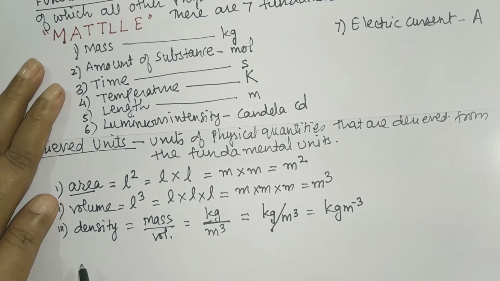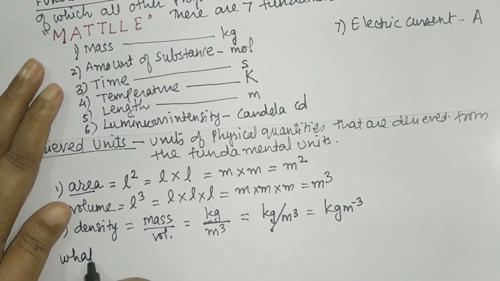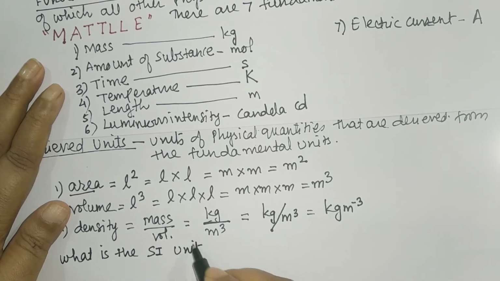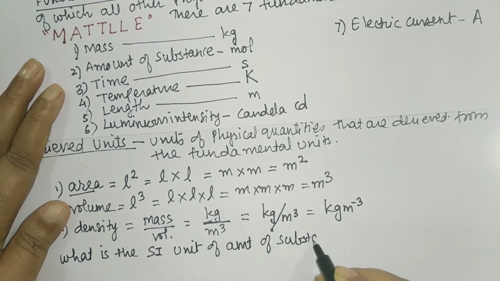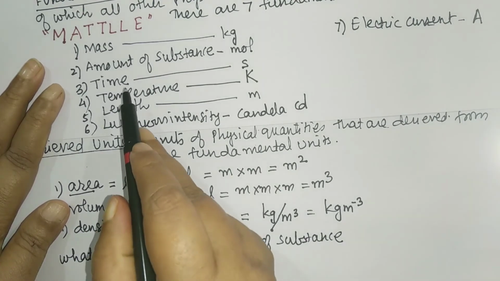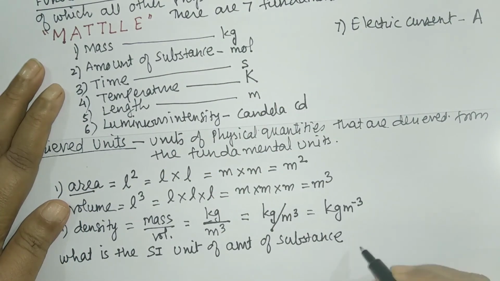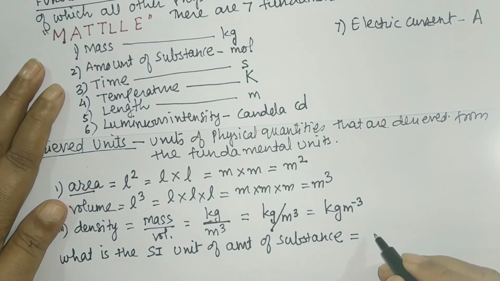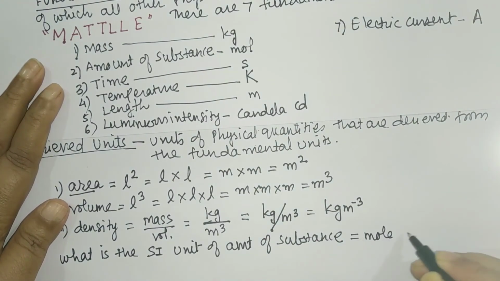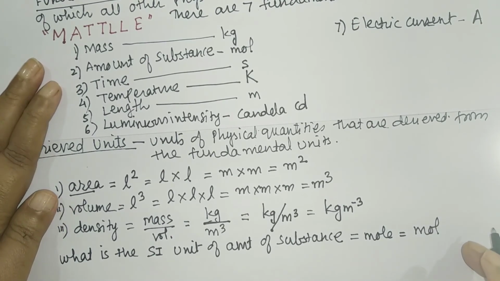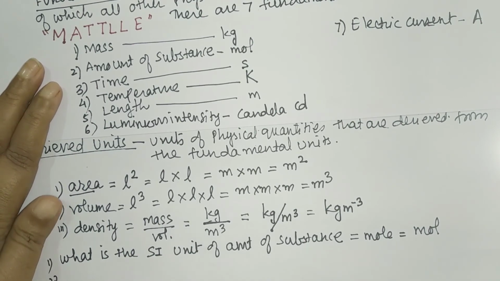Now, if I ask you the question, what is the SI unit of amount of substance? So what is the unit? So for that we have to go for this. See this amount of substance. What is the unit? Is mole. So the unit here, what is the SI unit? Students, it is written as mole, but the unit is expressed as MOL. We never write E after that. So it is mole.